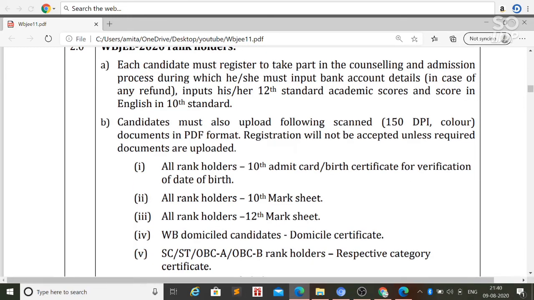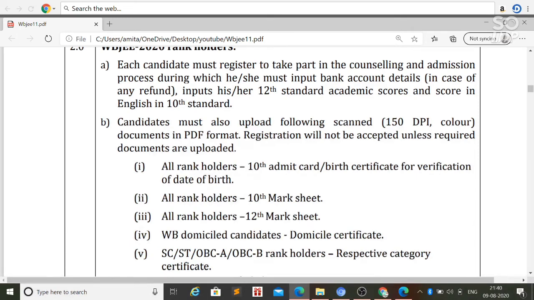You have to register before the counseling process begins. It is mandatory for both candidates, for JEE Main and WBJEE. For WBJEE candidates there is no fee for the registration, and for JEE Main candidates there is a 500 rupee fee for the registration.